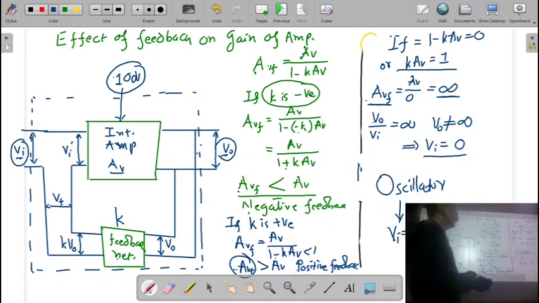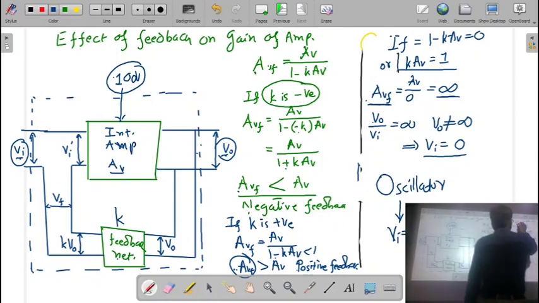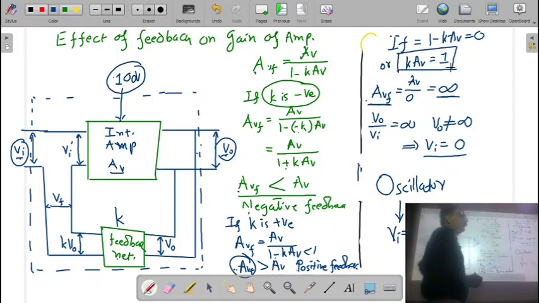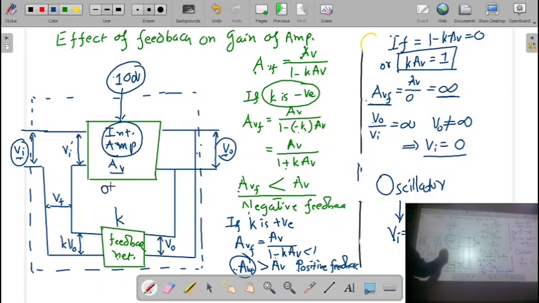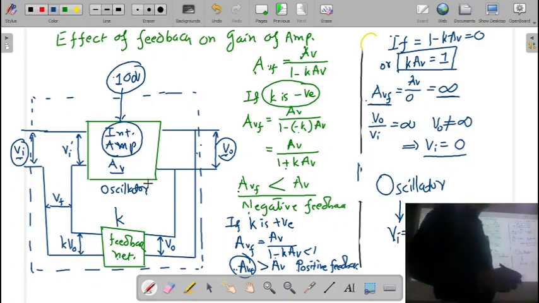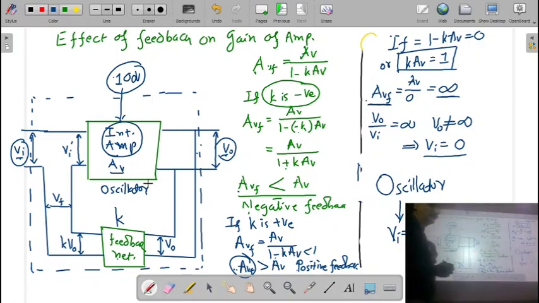So here, when this condition K into AV is equal to 1 is satisfied, then your amplifier is going to be converted into an oscillator. This is the condition for oscillation. Remember.